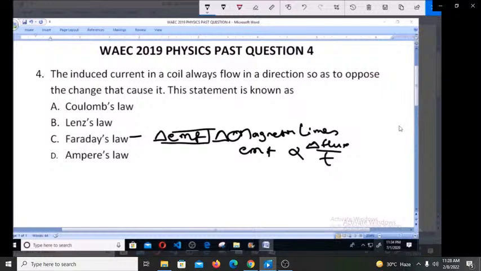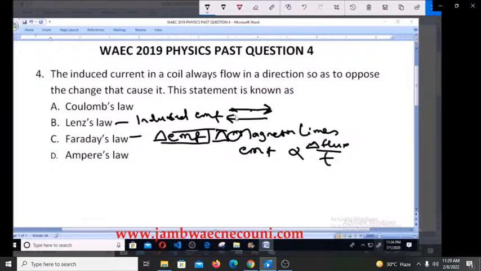Now let's look at Lenz's law. Lenz's law states that the induced EMF moves in such a direction so as to oppose the change producing it. So it moves in such a direction so as to do what? Oppose the very change in flux producing it. So you can see that this is actually the statement that you're looking for. It does the same thing.